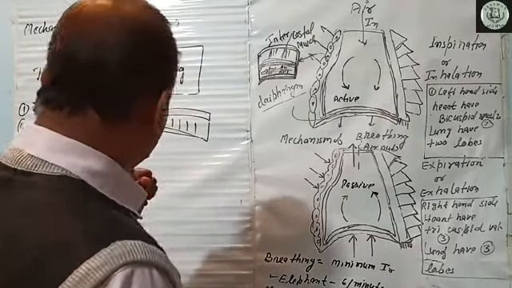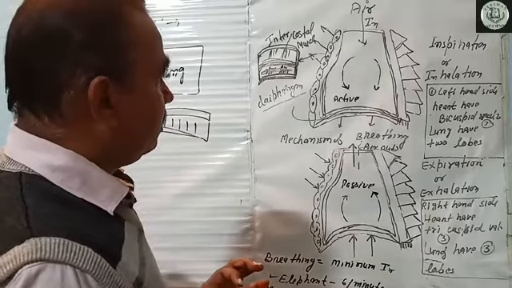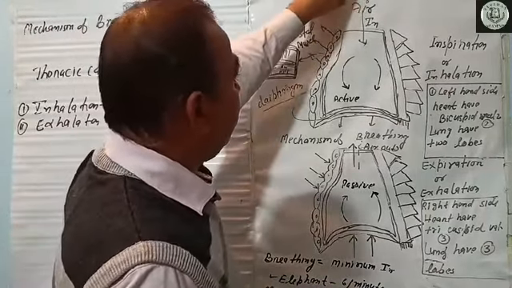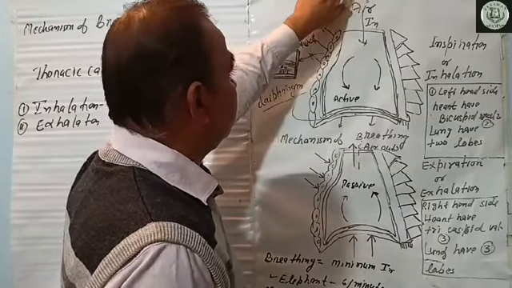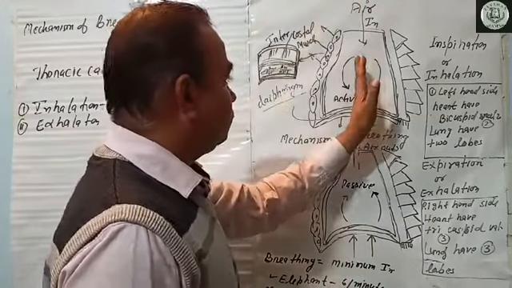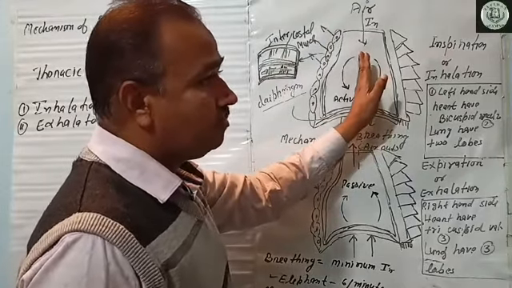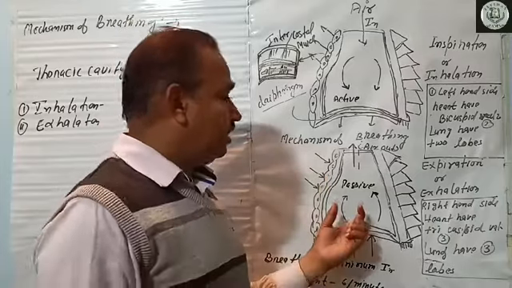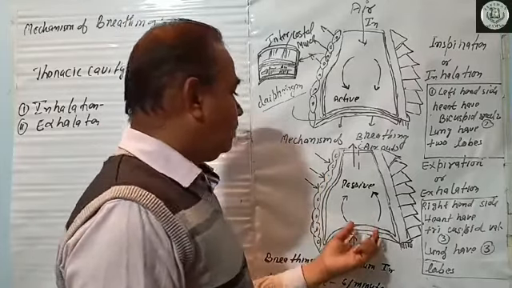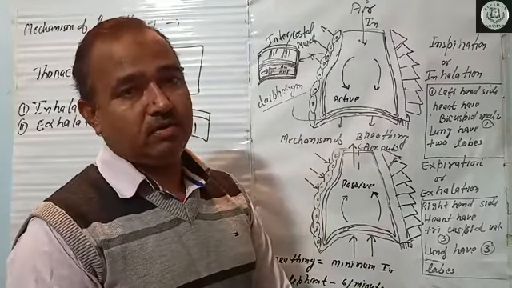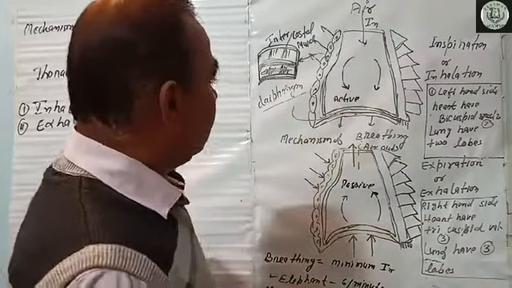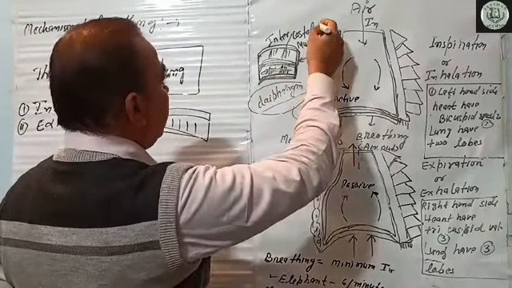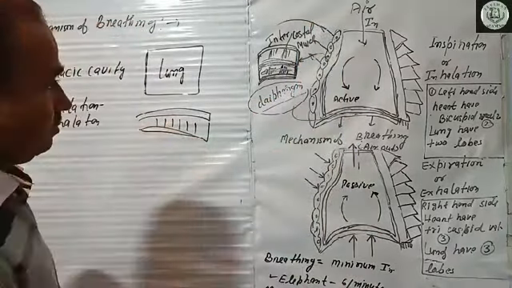In reference to inhalation, first we know that in inhalation we take the air from the external environment to the pulmonary area, and in expiration we expel the air from the lungs to the external environment. Both these things are correlated with the action of the diaphragm as well as the intercostal muscles.